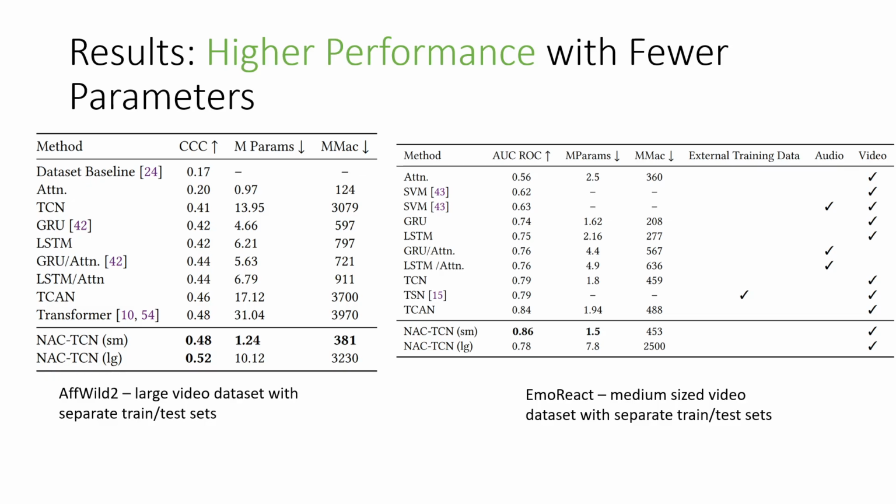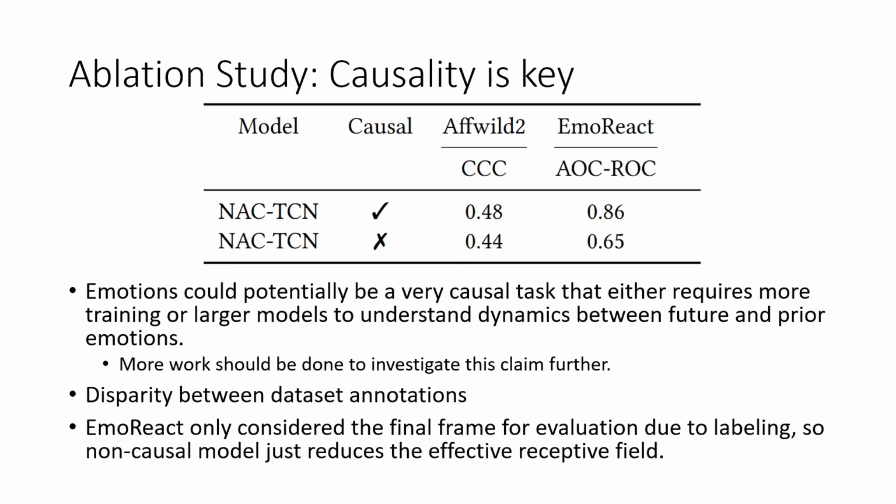We can also see from the number of parameters that it's very enticing to use NACTCN when you're looking for a high performance model that is also efficient. And if we look to our right, we have the Emo React data set, where we also see significantly better results with lower parameters and operations.